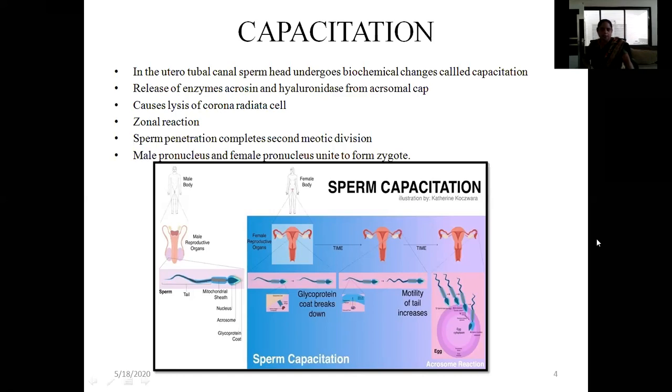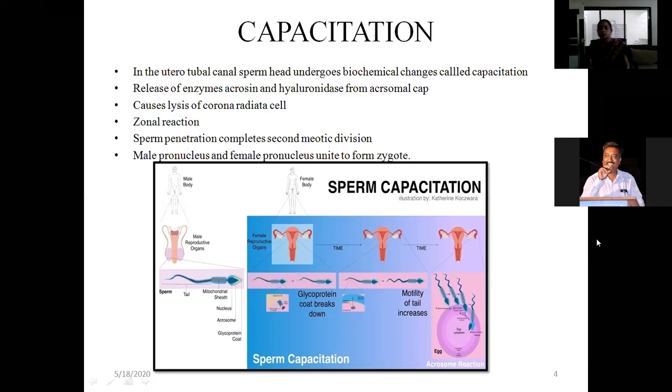So this is all about fertilization. And for fertilization, what is required? Capacitation. So again, I will tell you in a few lines what fertilization is. Fertilization is the union of the sperm with the ovum. For the process of completion of fertilization, what is required? A healthy sperm and a healthy ovum are required.